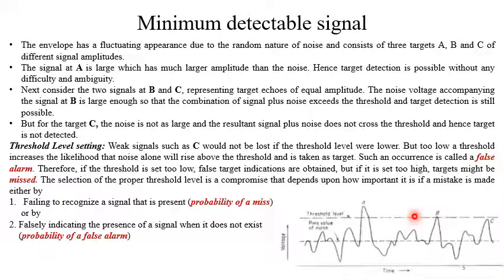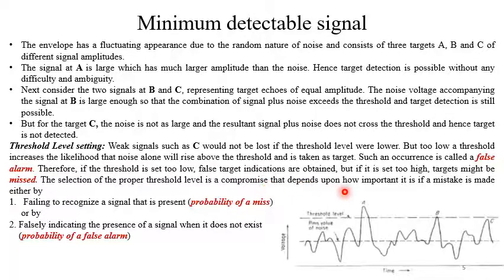So if you increase the threshold level slightly, B will be below the threshold voltage, so B will be treated as simple noise. That means we will miss the target. The selection of the proper threshold level is a compromise.